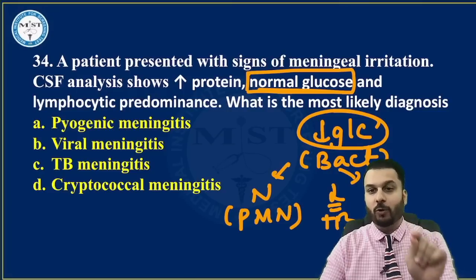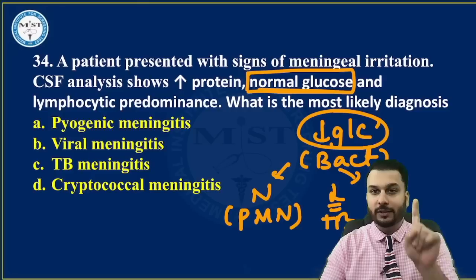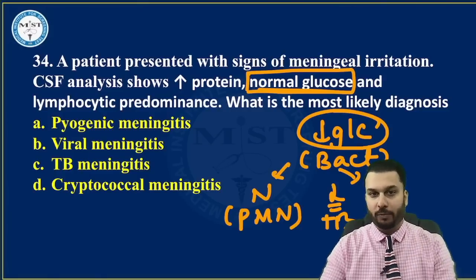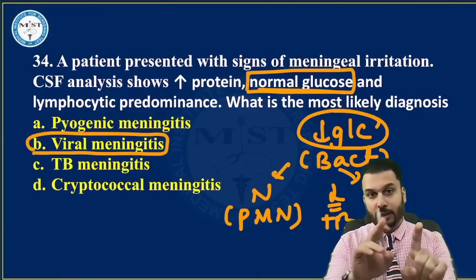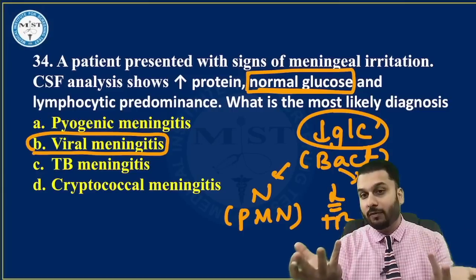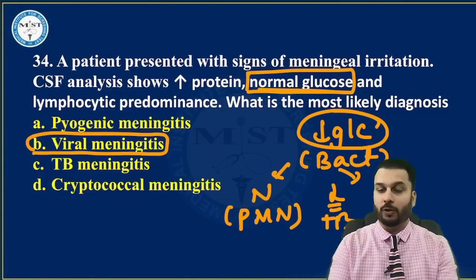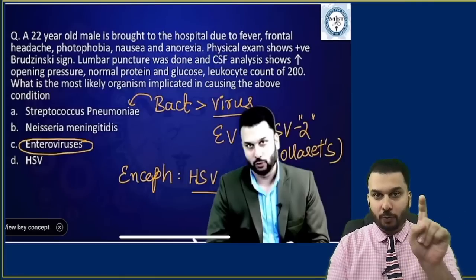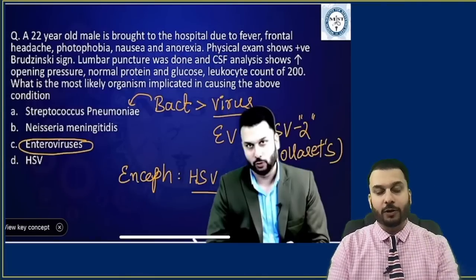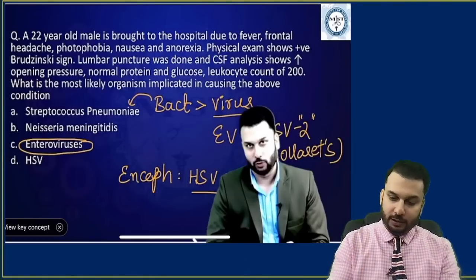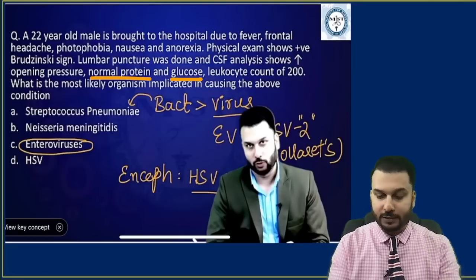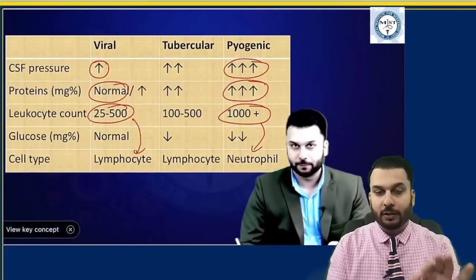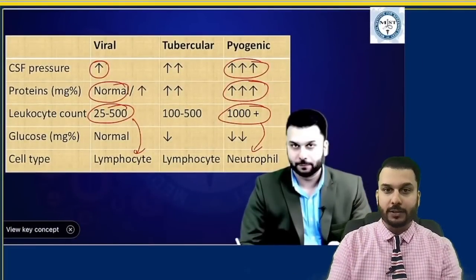Normal glucose is found in viruses. Viral meningitis is normal glucose and lymphocytic predominance. So the correct answer, if the question that was told to me was normal glucose, this is the correct answer. But if they gave less glucose, then you could have chosen TB meningitis. Exactly this question I had put in my last 25 important question series. You can see in this question I had given there is normal protein and glucose. Leukocyte count is whatever, that is lymphocytes. I had very clearly explained all of these things in this place.